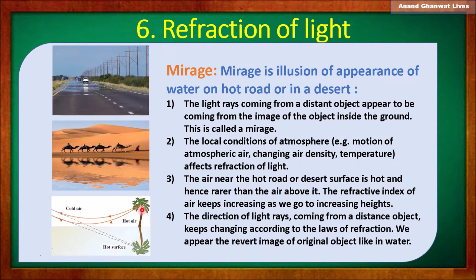That's why we observe the image of the object, an inverted image, inside the ground. That is called a mirage. Okay. As we observe the image of any object in water, here also we observe the image of any object on the road or desert.